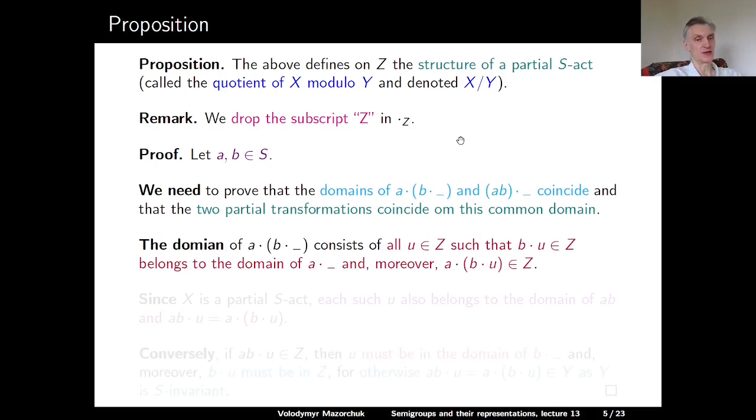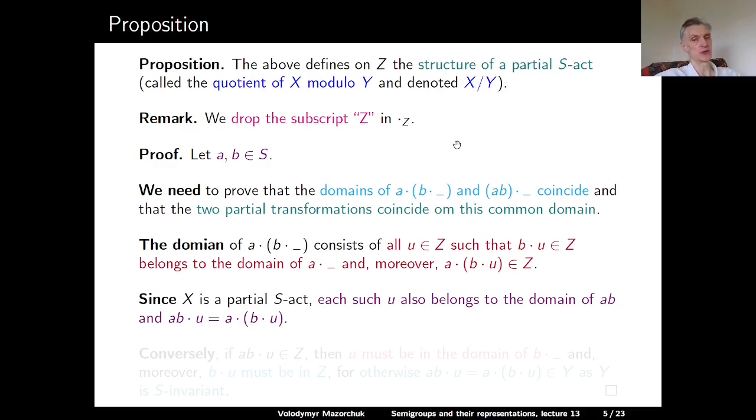So the domain of a applied to b applied to something consists of all elements u in Z, such that b applied to u belongs to Z. Moreover, it belongs to the domain of a applied to something, and a applied to b applied to u belongs to Z. And since X was a partial act over S, each such u also belongs to the domain of ab applied to something in X, and also for such u, ab applied to u is equal to a applied to b applied to u.